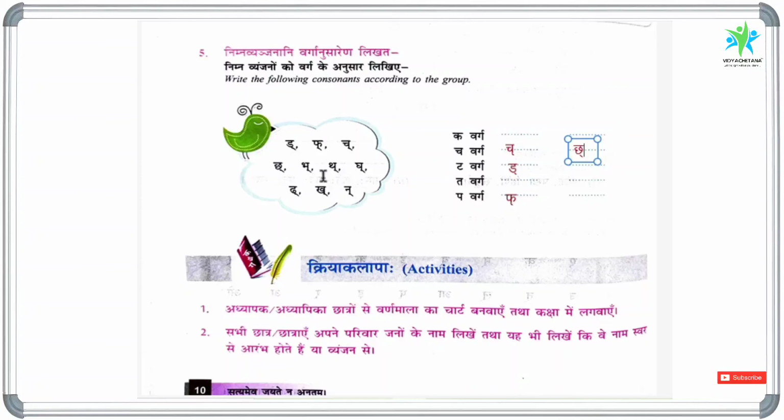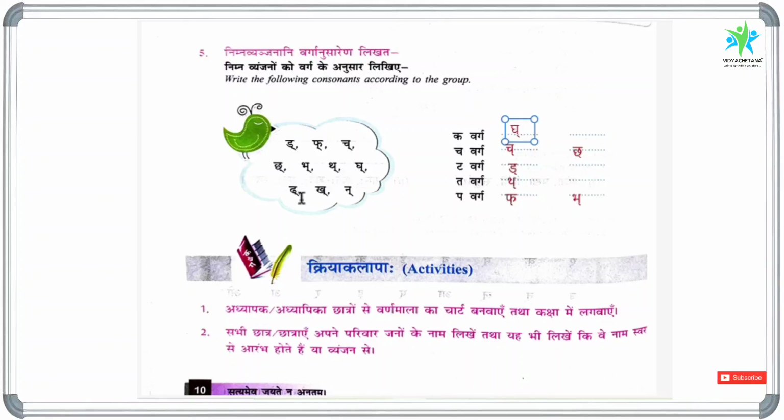And Bha halant, which belongs to the Pavarga. And Tha halant, which belongs to the Tavarga. And the next letter, Gha halant, which belongs to the first group, Kavarga.